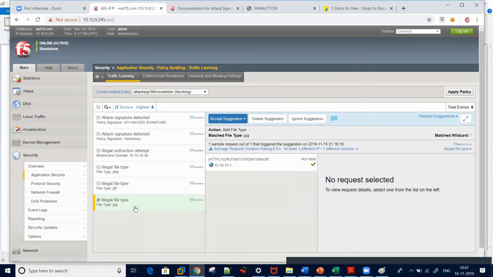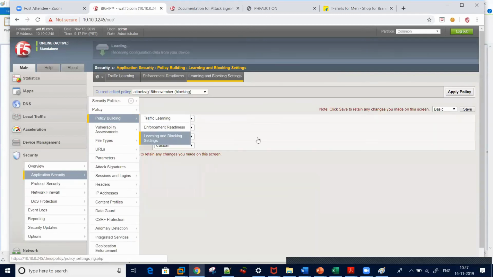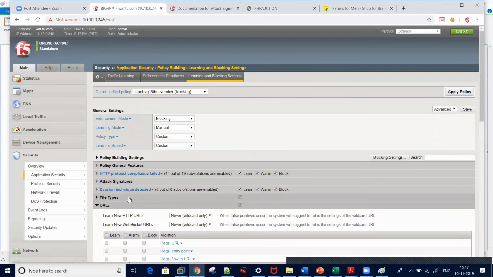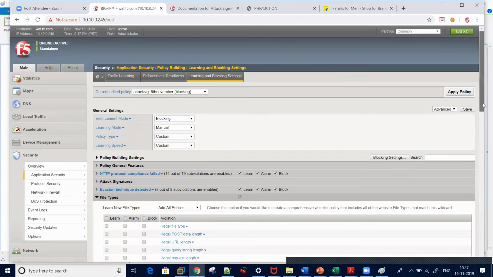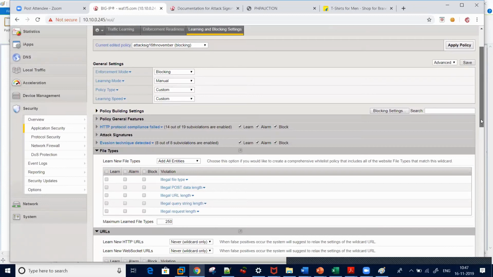Whenever there is a request for JPG, PHP or GIF, it's giving me the learn checkbox. When I go to learning and blocking settings, what I did was add all entities, so it's giving me all the learning suggestions.